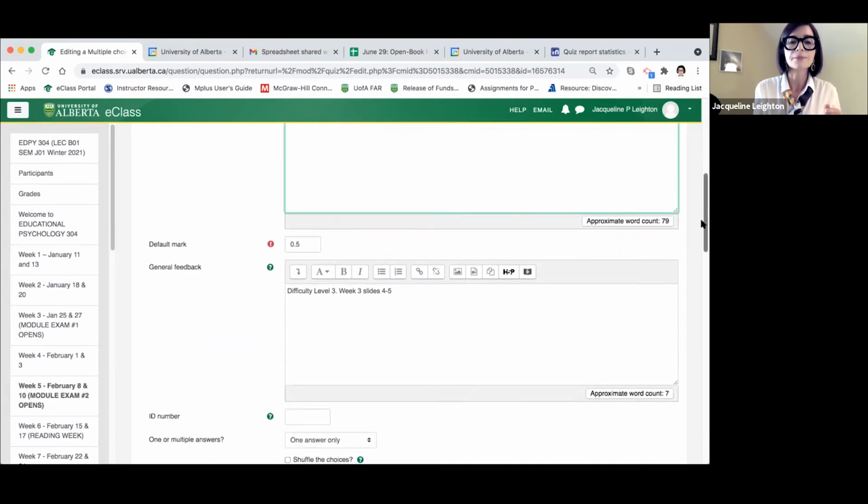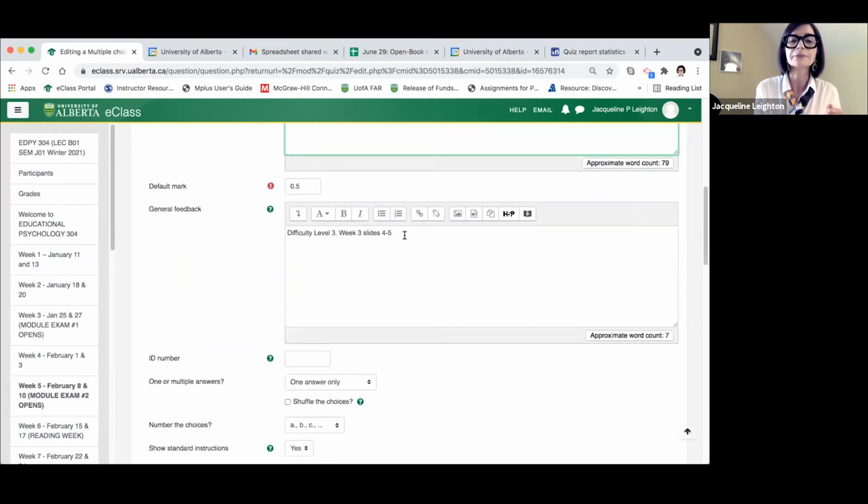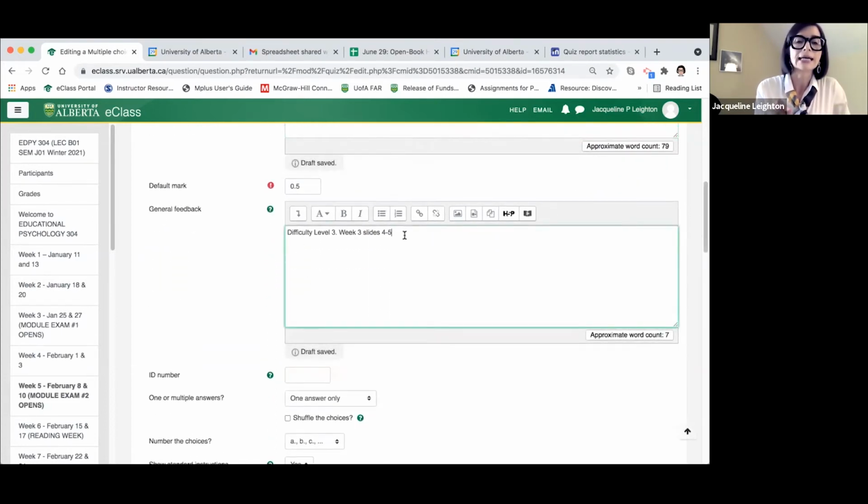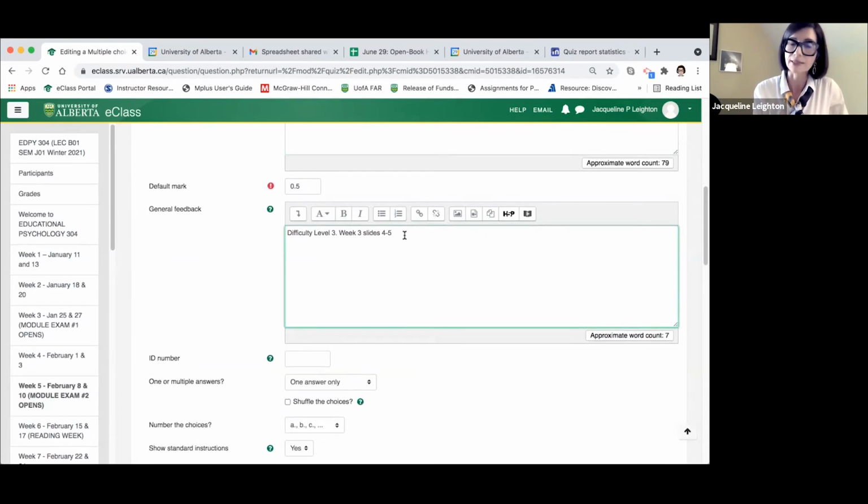Now the student, notice here in the general feedback, this is where I tell the student the difficulty level, the week that we covered this in, and the lecture slides that this is associated with.